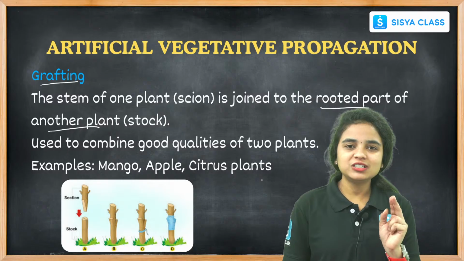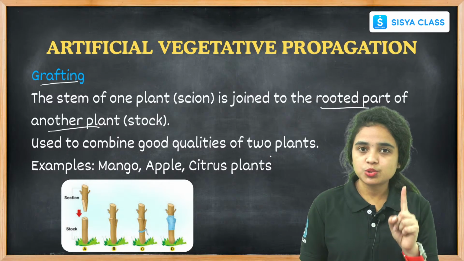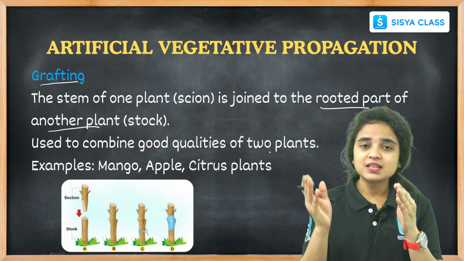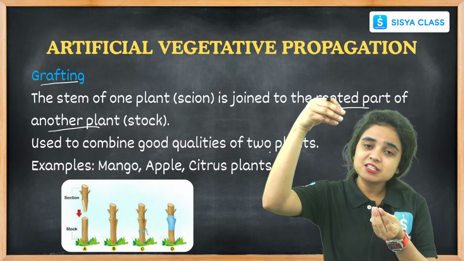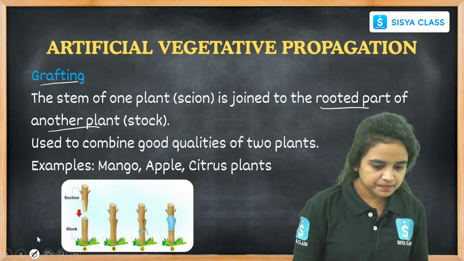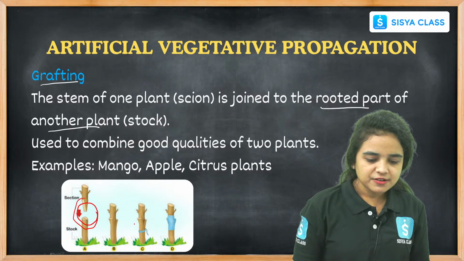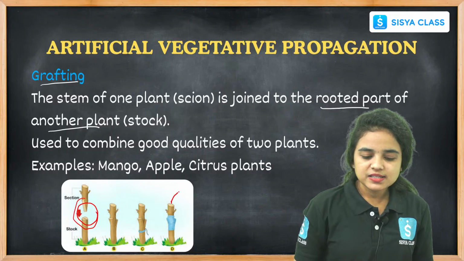We have to take two different stems of plants. One is the rooted part of the plant, another is the separated stem of the plant, and we have to join both. See, this is how we have to join them, and further it will turn into a new plant.